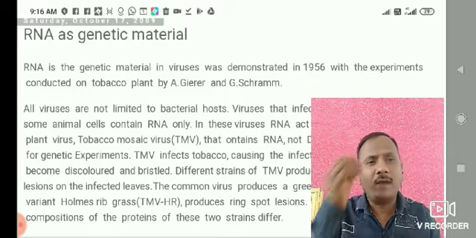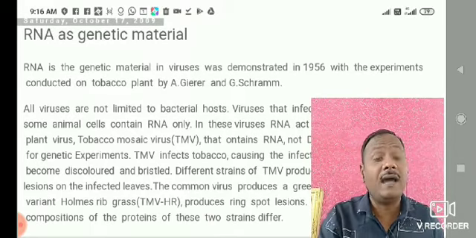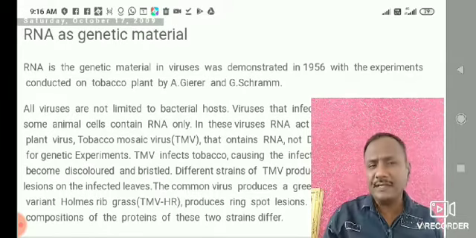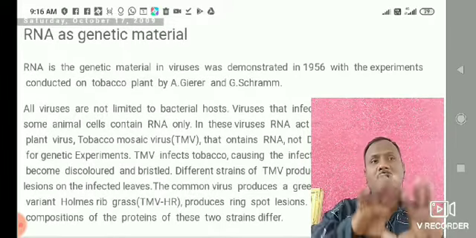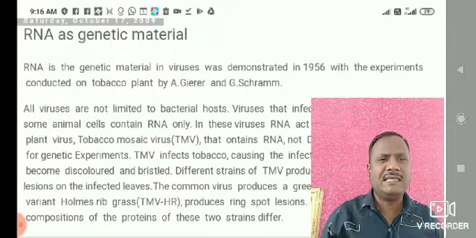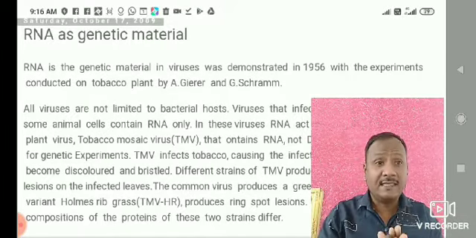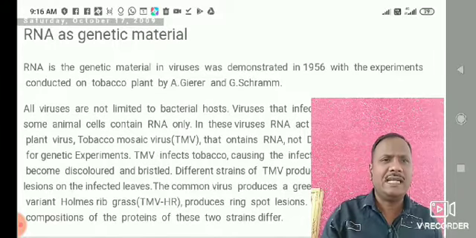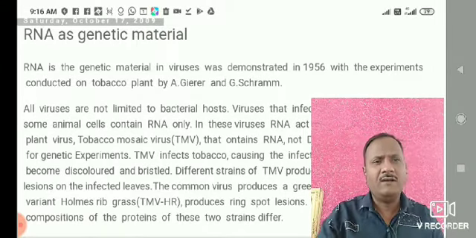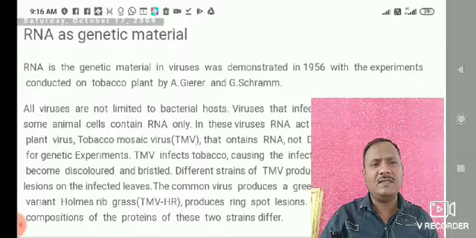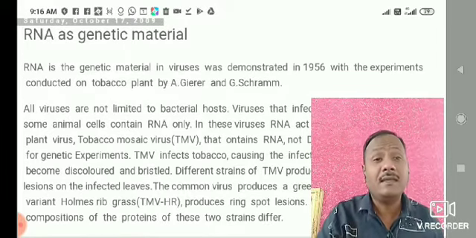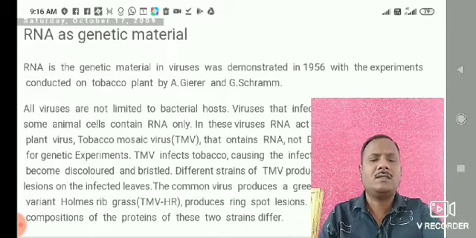Most of the viruses contain RNA compared to DNA, and some kinds of RNA viruses also contain DNA. But in this case, tobacco mosaic virus is a selected experimental virus which contains RNA. And for the first time, in 1956, they carried out such an experiment. They discovered RNA is a genetic material.